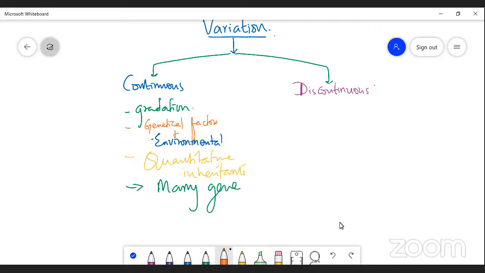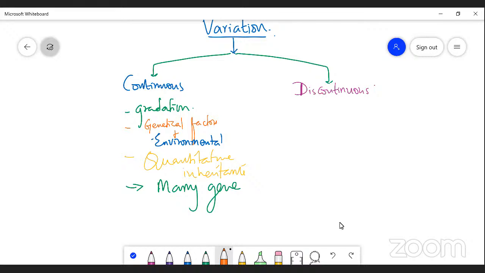as quantitative inheritance, because the inheritance of a particular character in an organism is determined by several genes. Some genes are obtained from the male parent, and some genes are obtained from the female parent. So both sets of genes are involved in determination of a particular character in case of continuous variation.